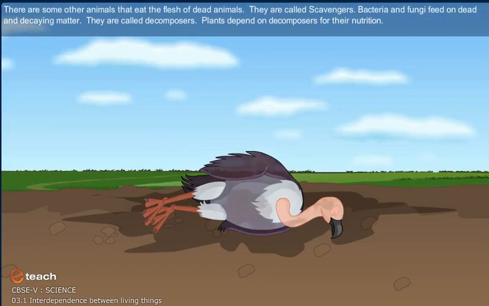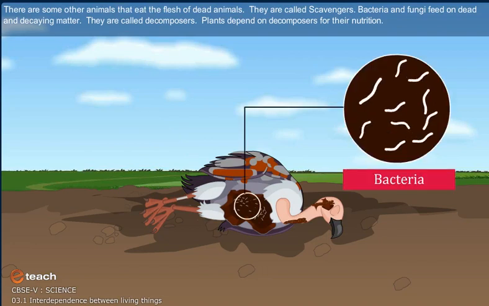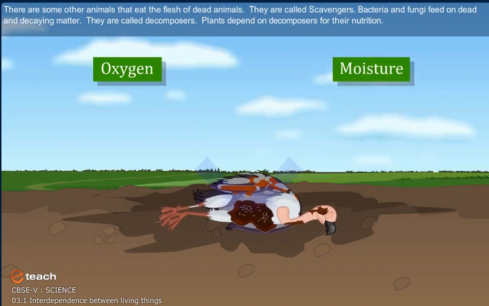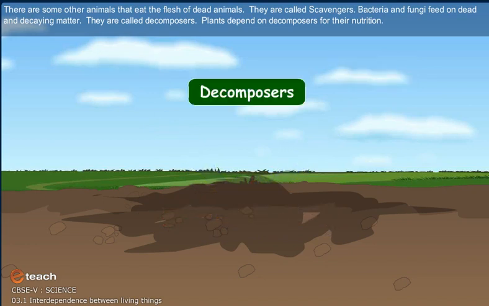Bacteria and fungi feed on dead and decaying matter. They break down or decompose the dead parts of animals and plants to produce nutrients. They are called decomposers. Plants depend on decomposers for their nutrition.